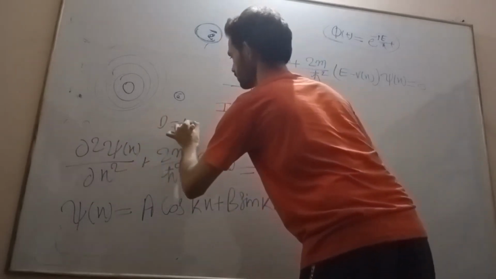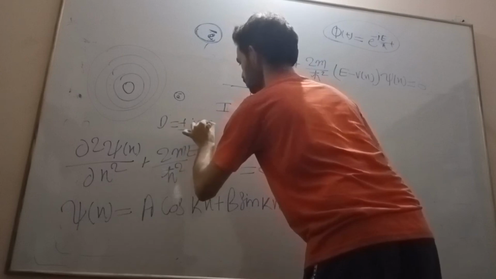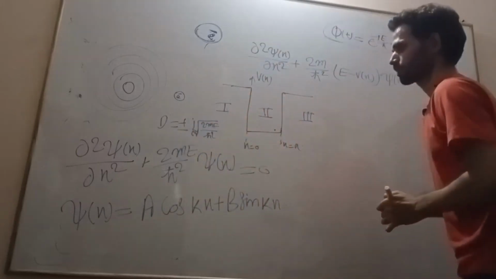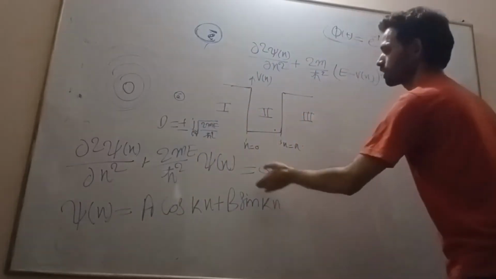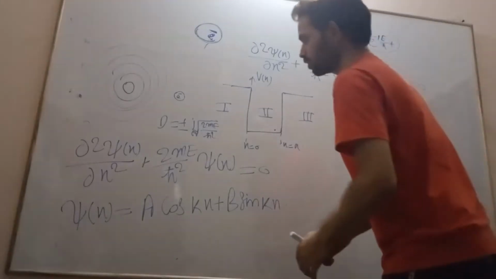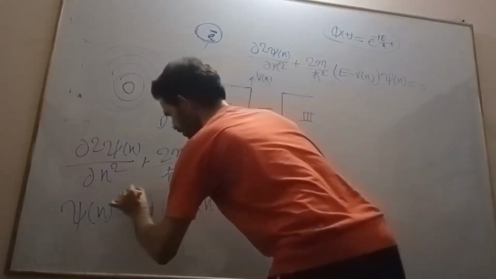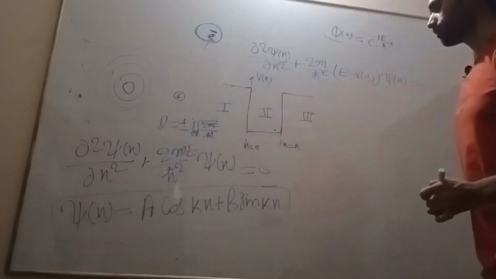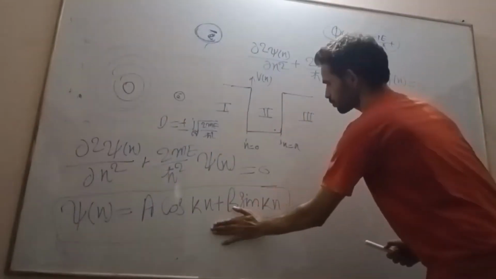The roots are plus minus j√(2mE/ħ²), which is inside the root. You will get the value of k from this. So this is the wave equation for this. Now by applying the boundary